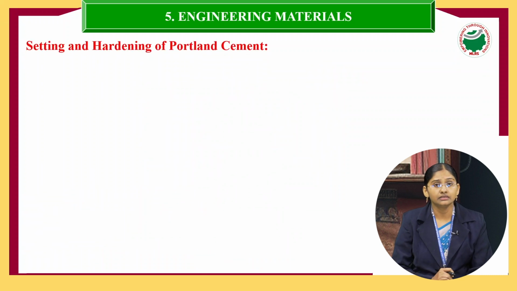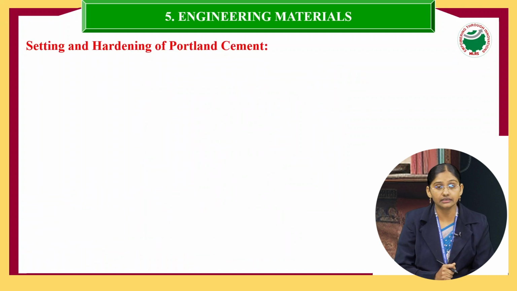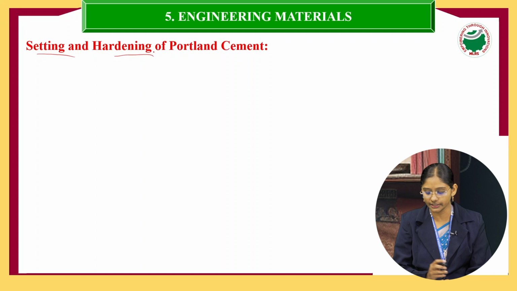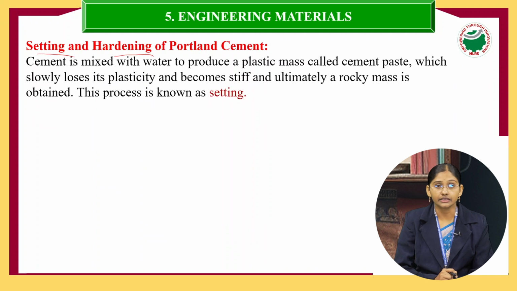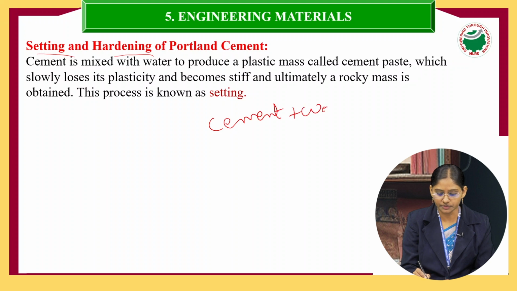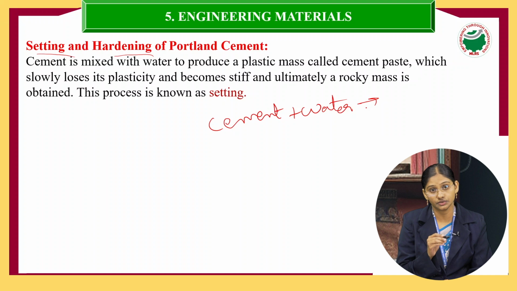Next we'll see what is meant by setting and hardening of Portland cement, and how it takes place. We have just discussed that when water is mixed with the cement, it produces a plastic mass.